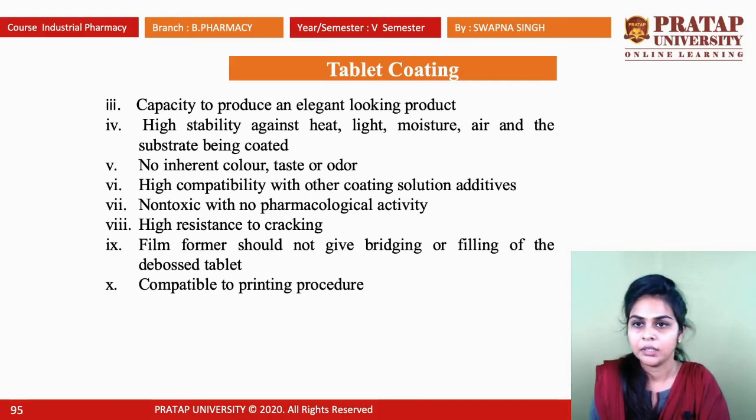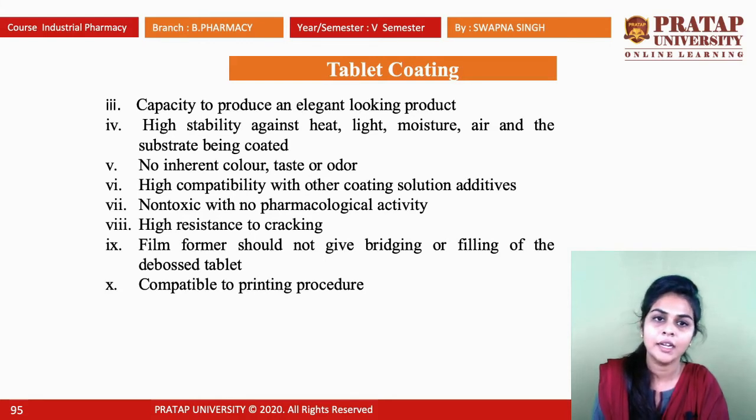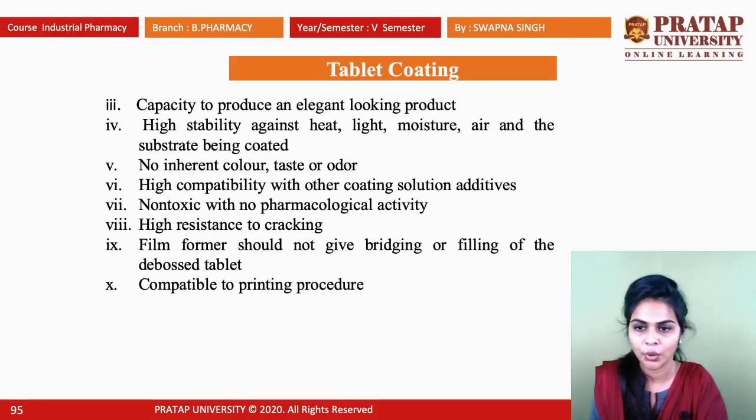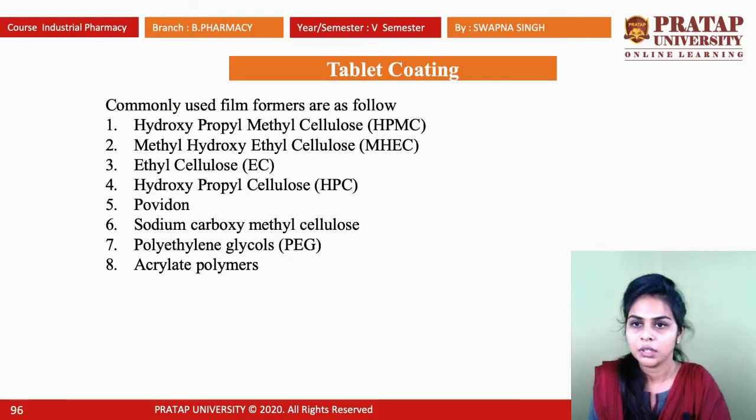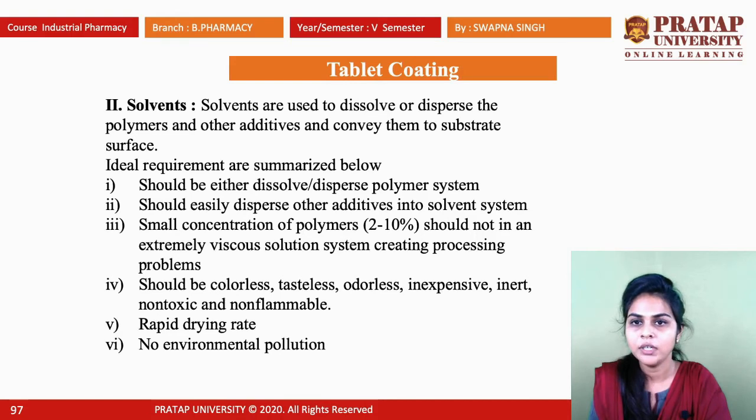Okay, and it must have high stability against heat, light, moisture, air, and the substrate being coated. Examples of some film formers are HPMC, MLCC, ethyl cellulose, povidone, polyethylene glycol, and acrylate polymer.